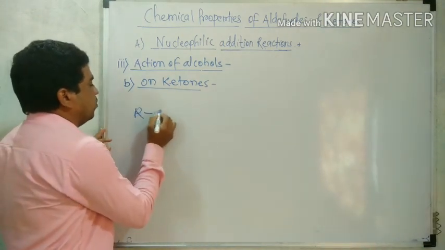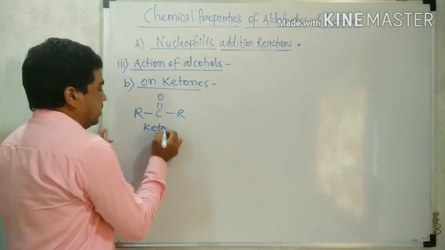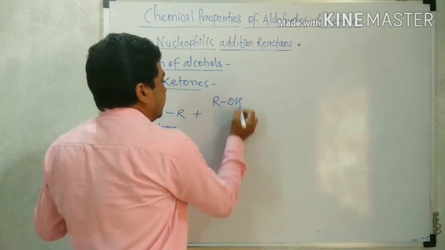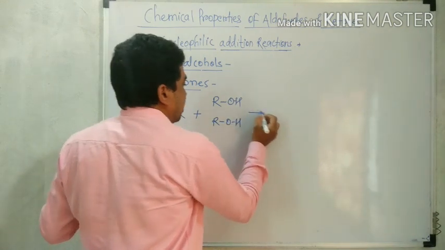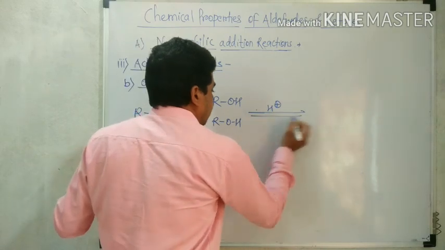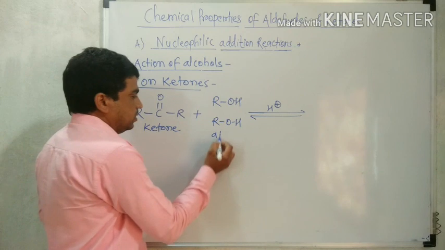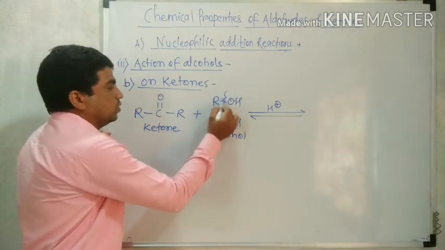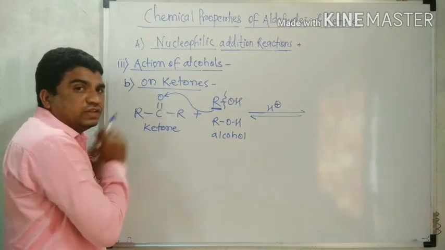So ketone having formula RCOR, when reacted with alcohol, here two molecules of alcohol are required, as in the previous reaction, twice ROH. The reaction takes place in presence of H plus and will be reversible, as in the previous reaction. Again the alkyl group from one molecule gets attached to the oxygen, with a similar mechanism.